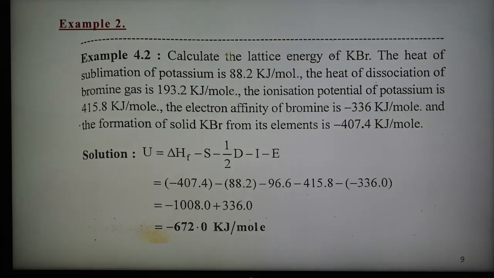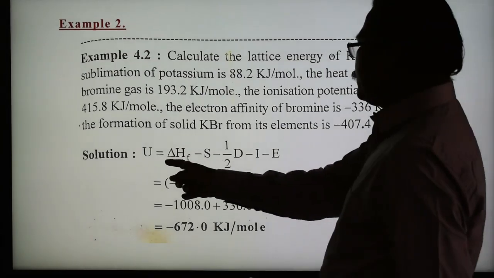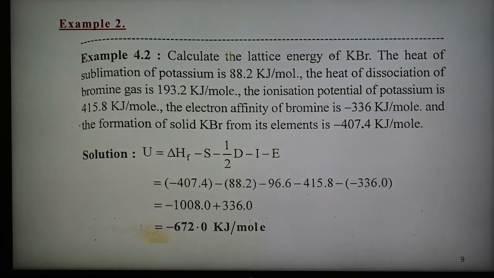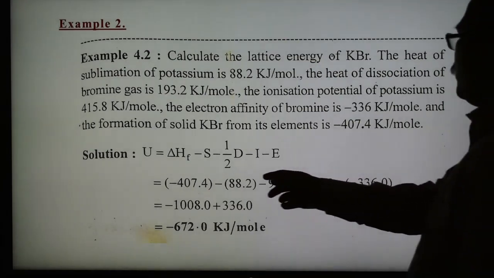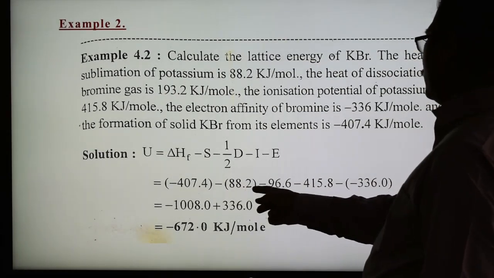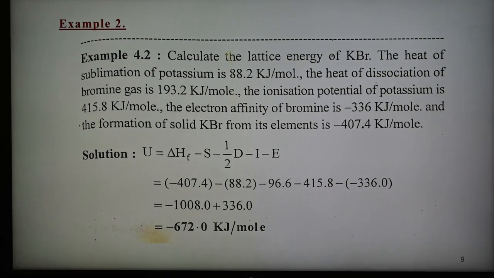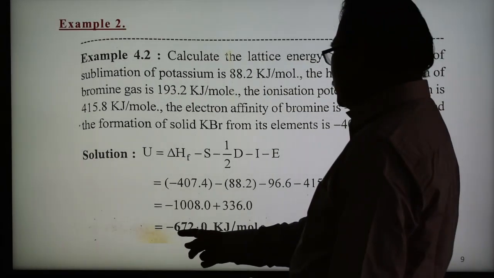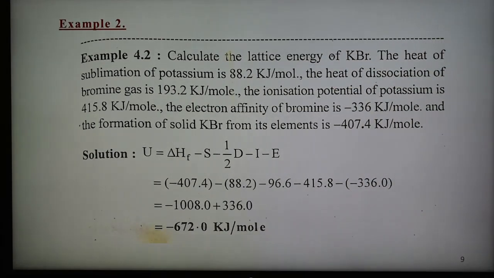Again we use the same formula: U equals delta H of formation minus S minus 1/2 D minus I minus E. Putting in all the values, the heat of formation, sublimation, dissociation, and the others are all given. After putting them in and calculating, the lattice energy is found to be minus 672 kilojoule per mole.